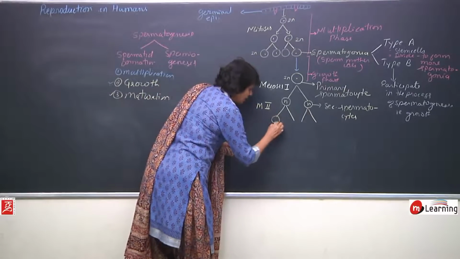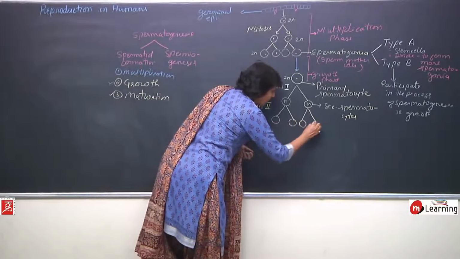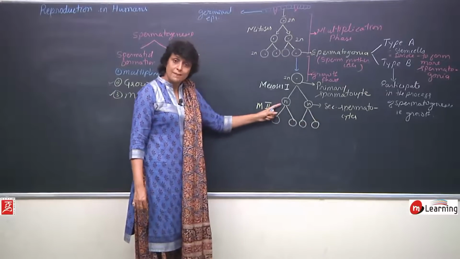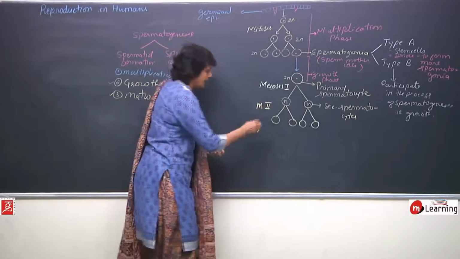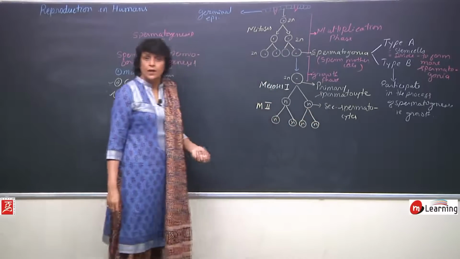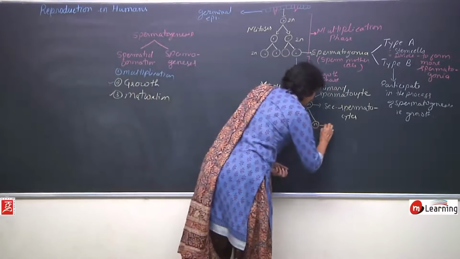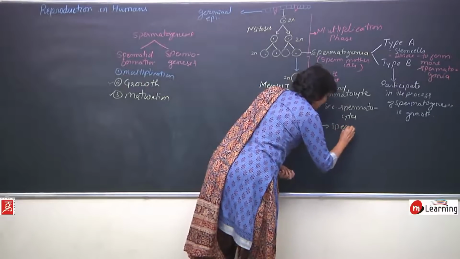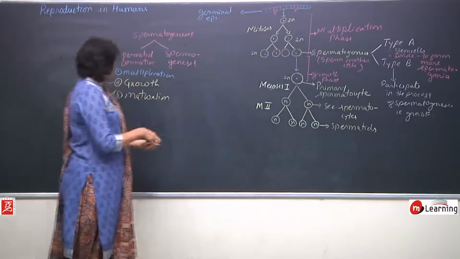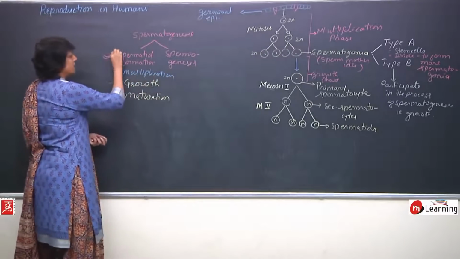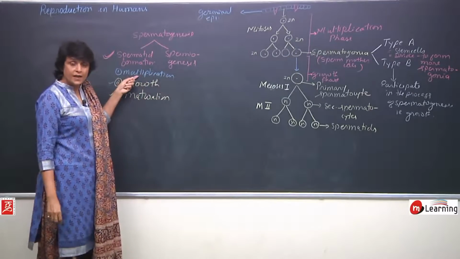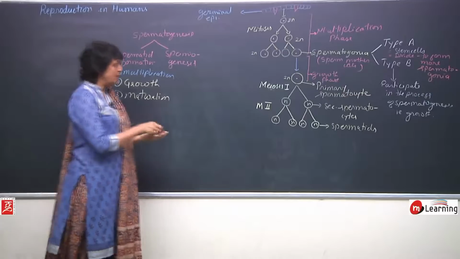So here there would be 4 cells obtained, 2 from each secondary spermatocyte, and the chromosome number will remain the same as that of the secondary. So here this is haploid, haploid, haploid and haploid. These cells are called spermatids. This is the first part, spermatid formation, which is completed in multiplication phase, then growth phase and maturation phase.